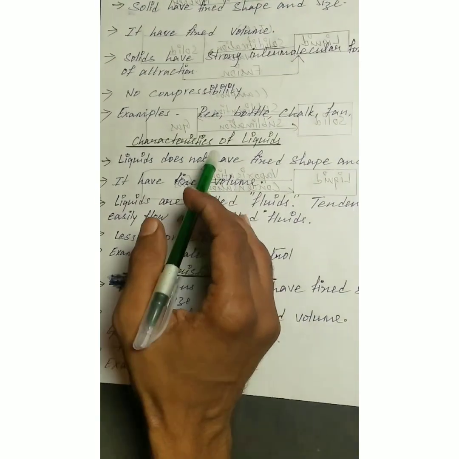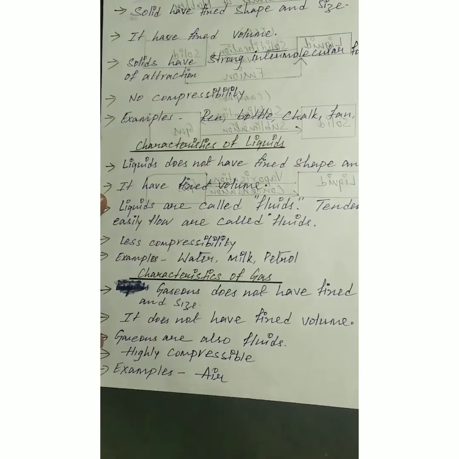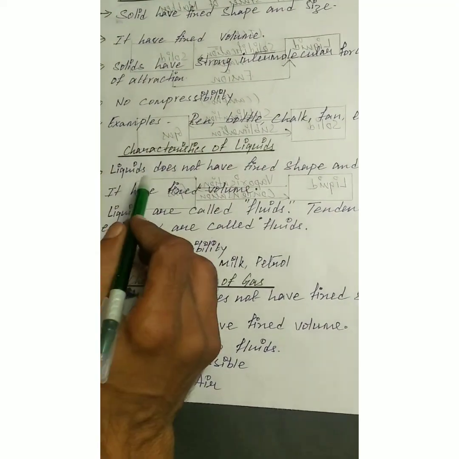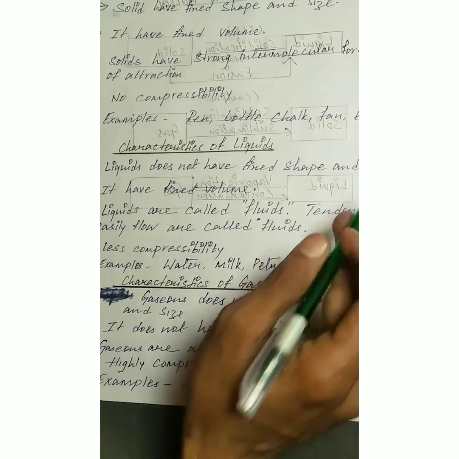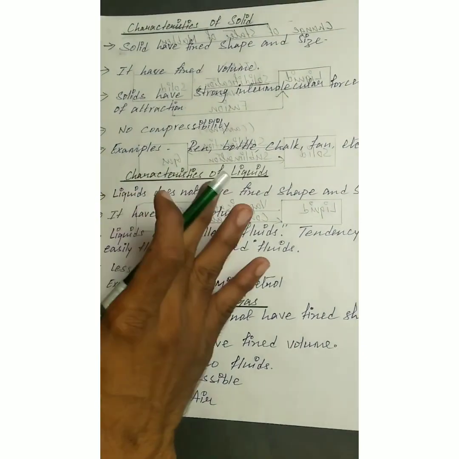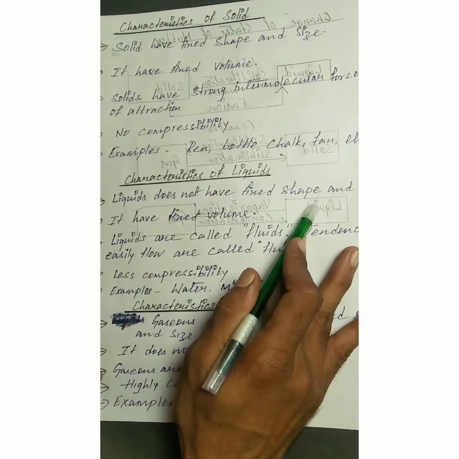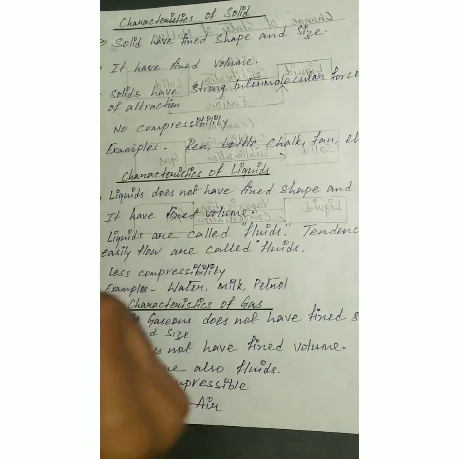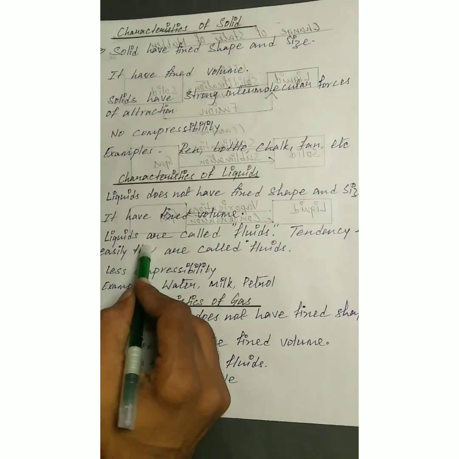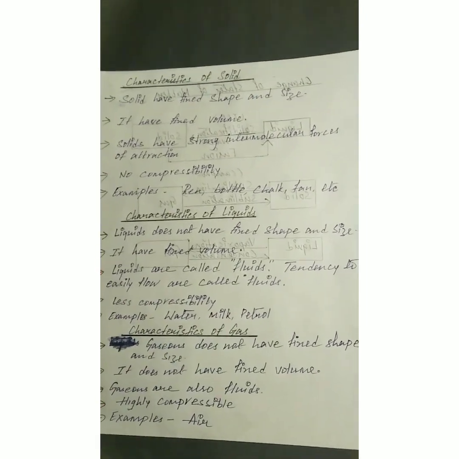Now moving on to the next one, that is characteristics of liquids. Like in solids we had seen that solids have fixed shape, but liquids do not have fixed shape and size. They have fixed volume. Liquids are also called fluids.